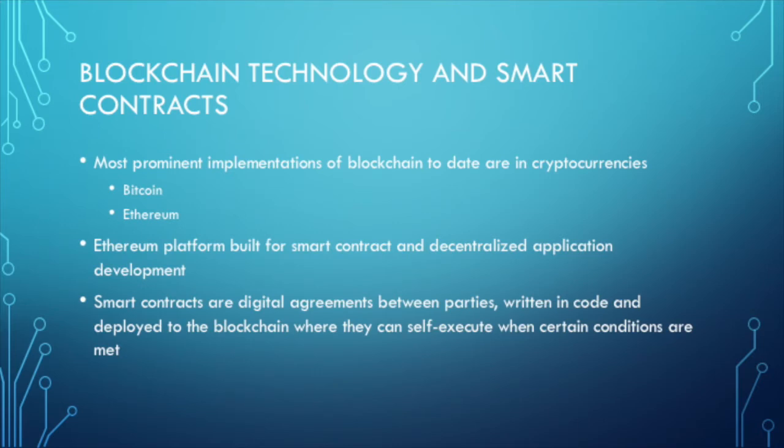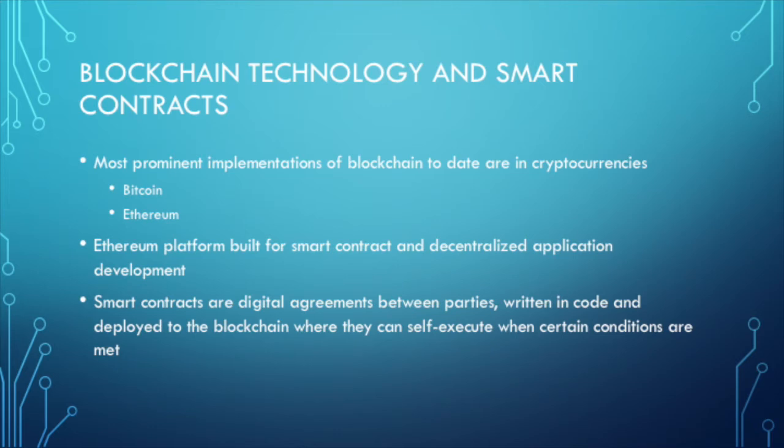To date, the most prominent implementations of blockchain are in cryptocurrencies such as Bitcoin and Ethereum. In particular, Ethereum aims to take blockchain technology beyond finance and serve as a platform for decentralized application development that can be used for a myriad of industries. Ethereum's differentiating factor is that it is programmable to suit users' requirements, rather than giving users a set of predefined operations.